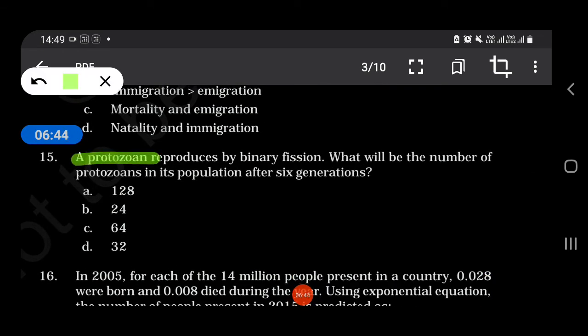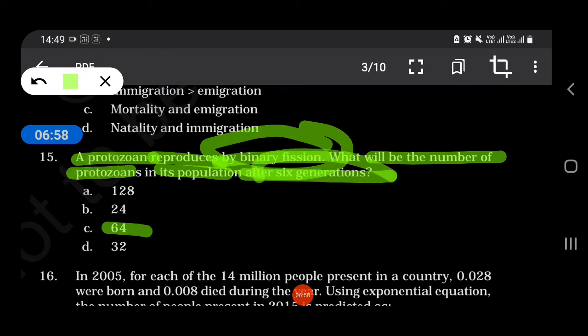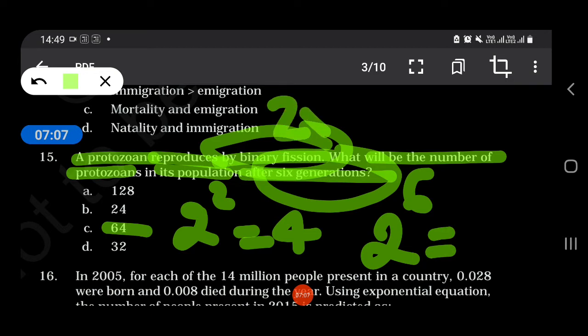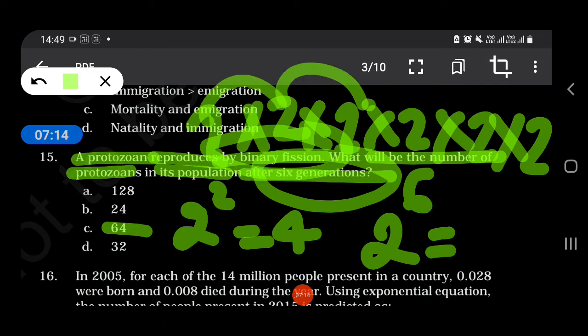A protozoan reproduces by binary fission. What would be the number of protozoans in its population after 6 generations? So our answer is 64. That is by binary fission and it is after 6 generations. What we will do is 2 to the power 6. What would it come to? 64.